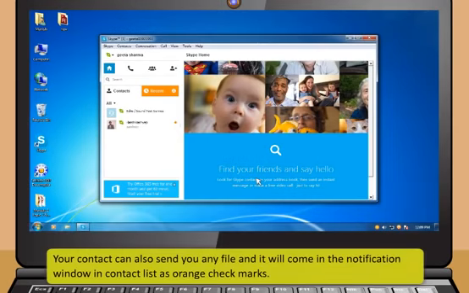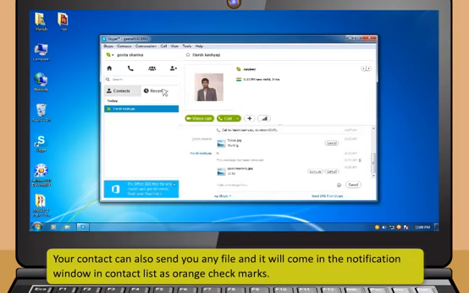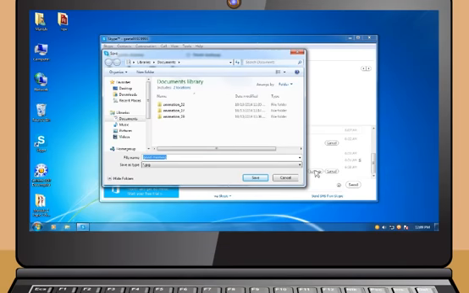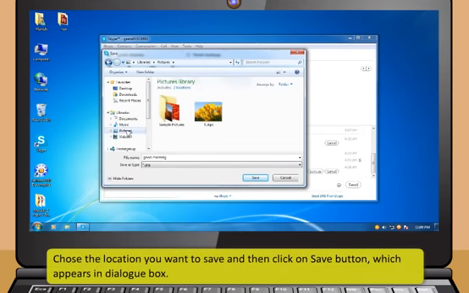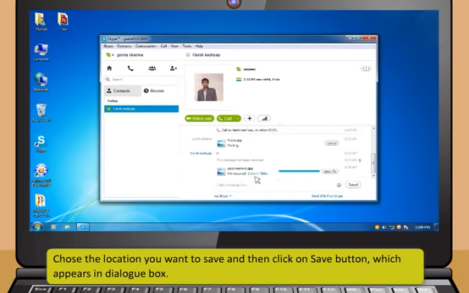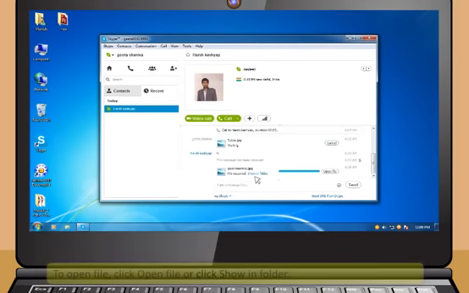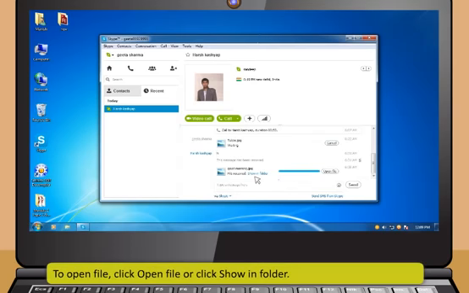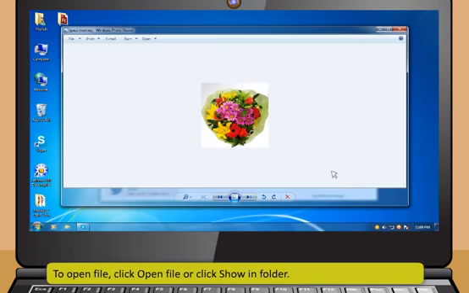Your contact can also send you any file and it will come in the notification window in the Contact List as orange check marks. You can receive the file by clicking the Save As button. Choose the location you want to save and then click on the Save button, which appears in the dialog box. To open the file, click Open File or click Show in Folder.